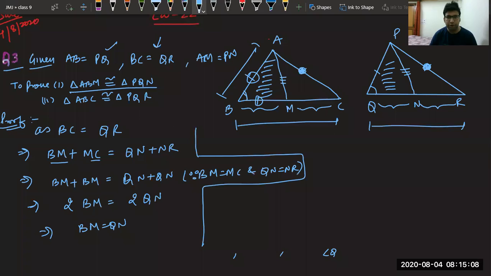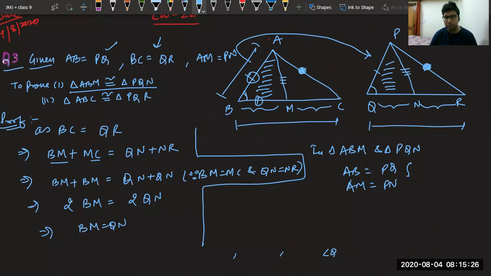So in triangle ABM and triangle PQN, first thing is AB is equal to PQ, that is these two sides are given equal. Second thing given to us is AM is equal to PN.